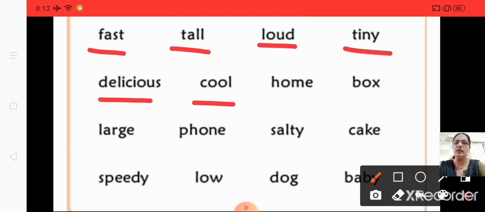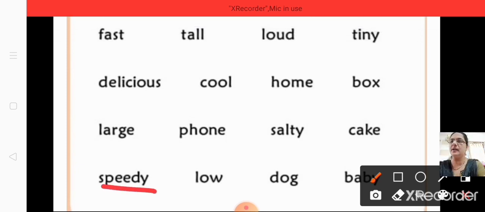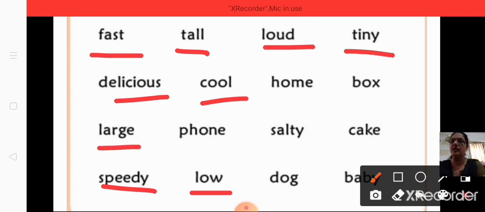Large phone, salty cake. Large as well as salty. Okay. So large and salty. Next one: speedy, low, dog, bird, baby. Which two are there? Speedy and low. These two are adjectives. So what was the first one? Fast, tall, tiny, all four, isn't it? Next one, delicious as well as cool. Next one, large and salty.